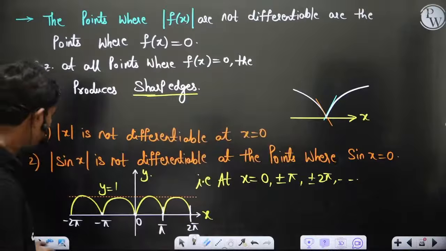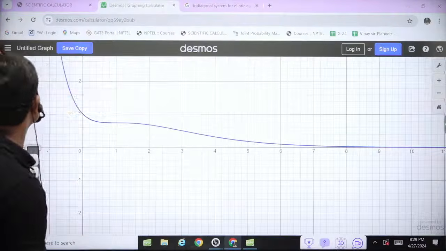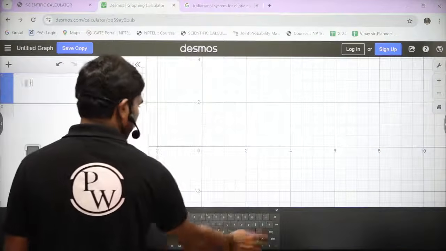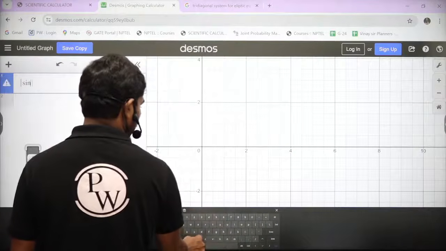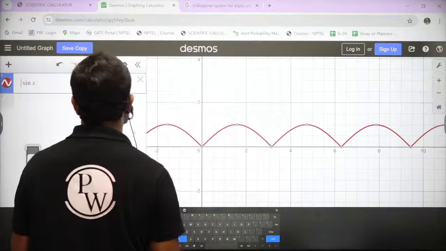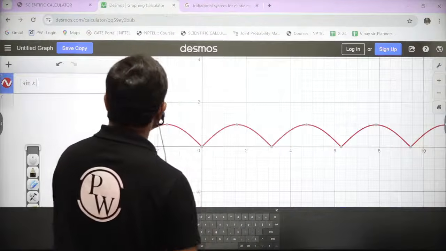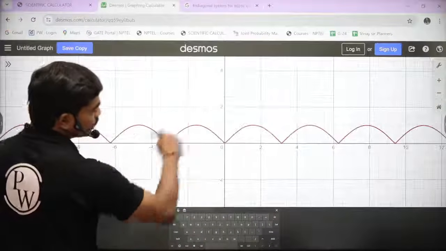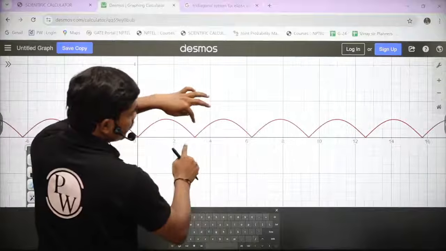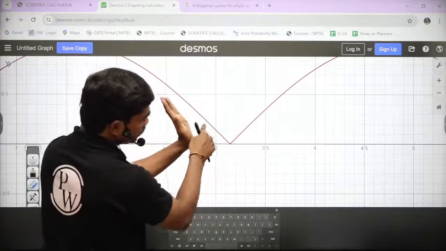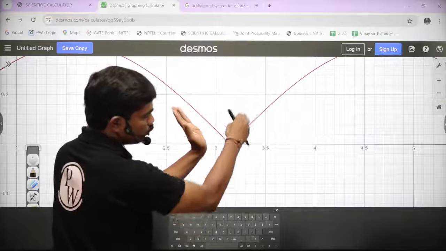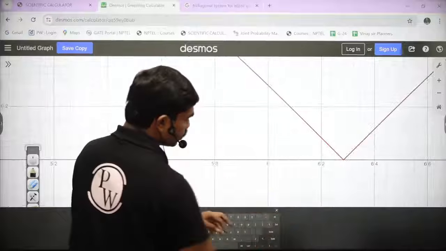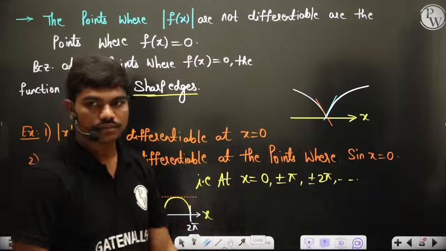If you plot it, and I can show it in Desmos, mod sin x, you'll see it comes up like a badge like this. All these loops are bounded by 1, and if you take any loop, you see here it's a sharp edge, similar to the loop of mod x. In fact, at any zero it again generates a sharp edge. So at all these sharp edges, this function doesn't become differentiable.